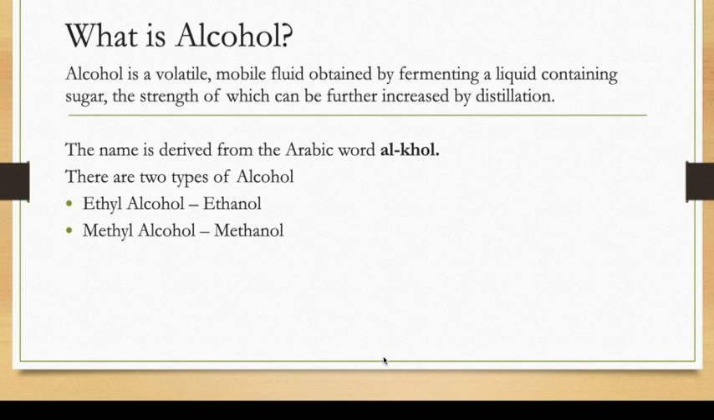Now, first, what is alcohol? It is a volatile mobile fluid. What does volatile mean? It means that any liquid can be evaporated easily at room temperature or normal temperature, okay, which is obtained by fermenting a liquid containing sugar. That means the alcohol is obtained by fermentation.